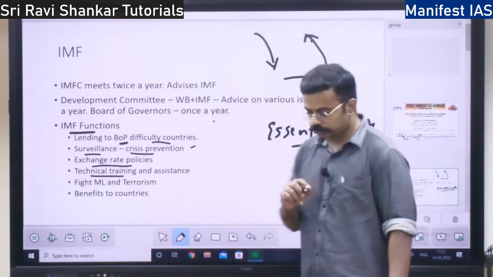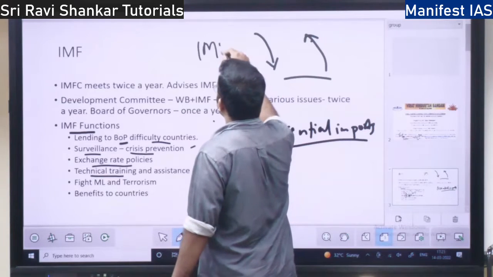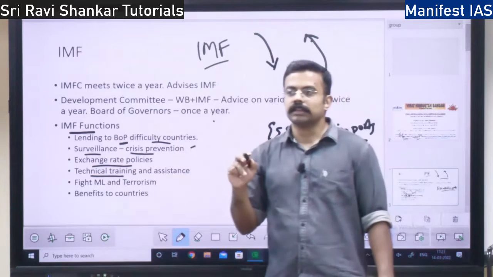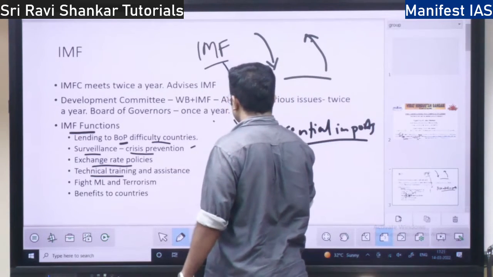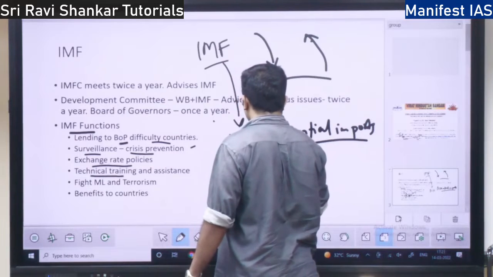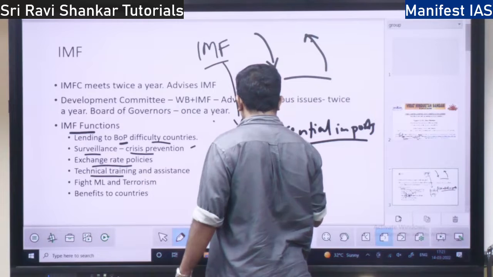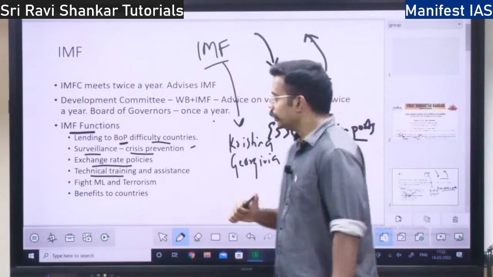So who is the head of IMF now? Christalina Georgieva is the head of IMF. Who is the chief economist? Geeta Gopinath is the chief economist, right?